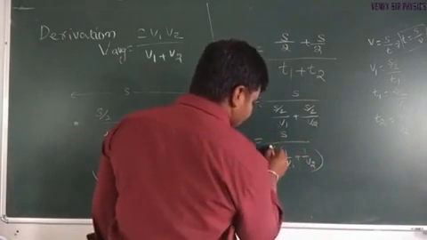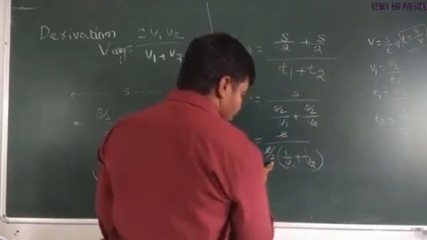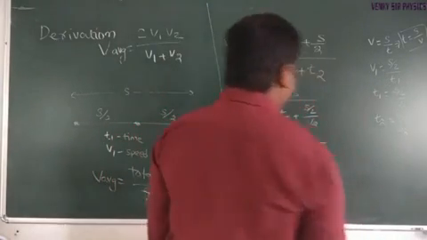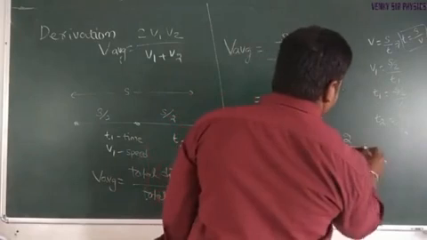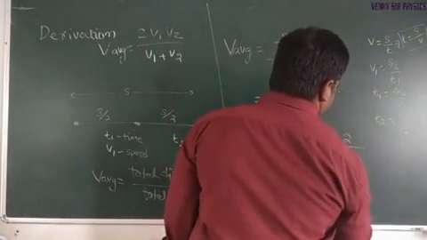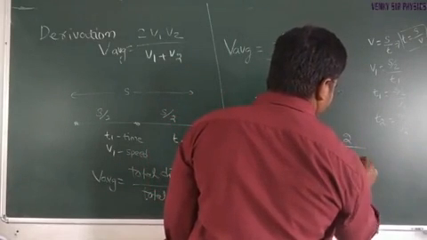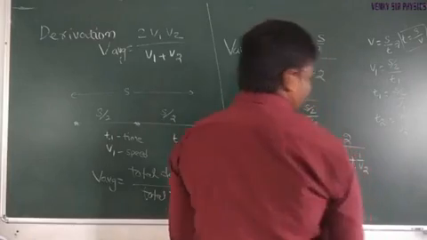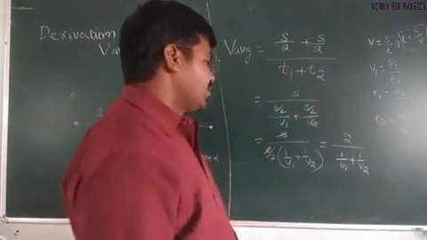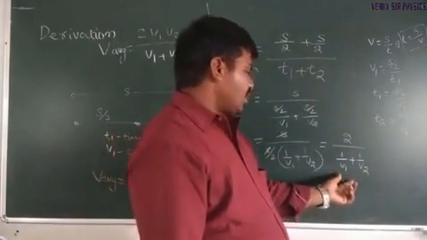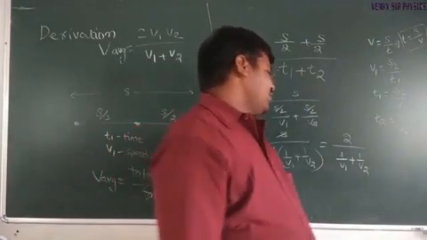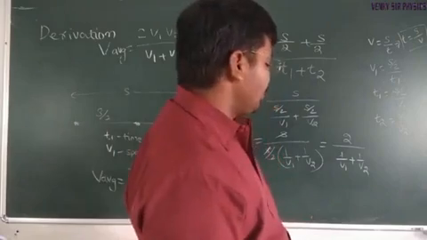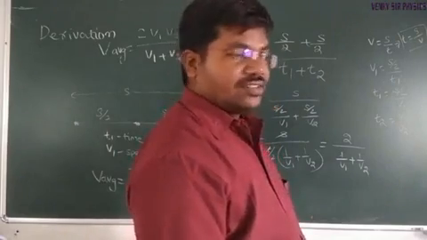Here s gets cancelled, and the 2 becomes the numerator: 2 divided by 1 by v1 plus 1 by v2. This 1 by v1 plus 1 by v2 becomes v1 plus v2 divided by v1 into v2.